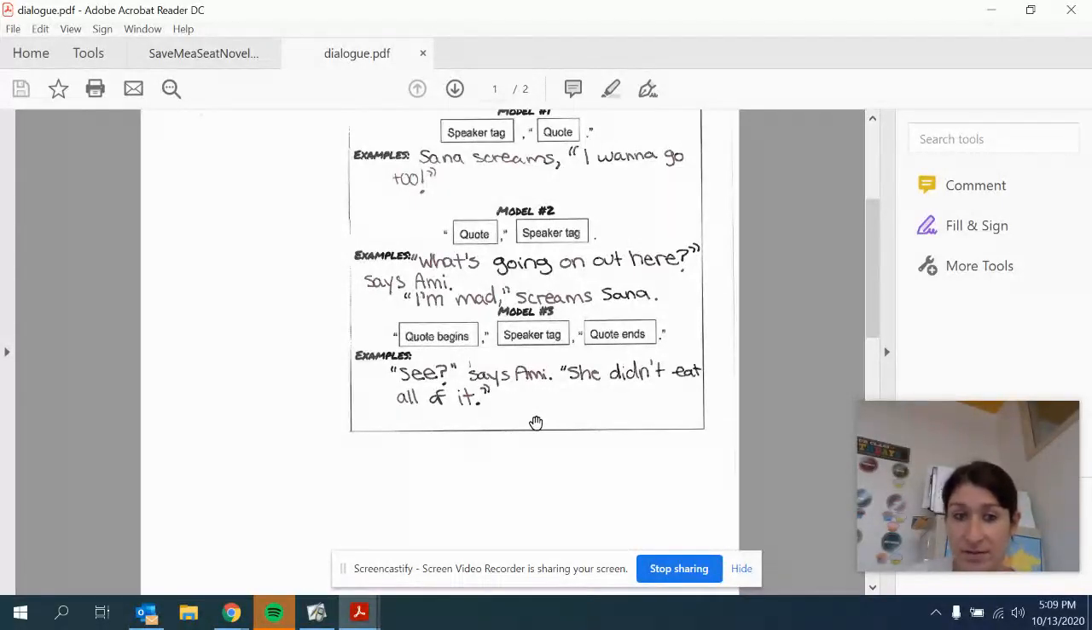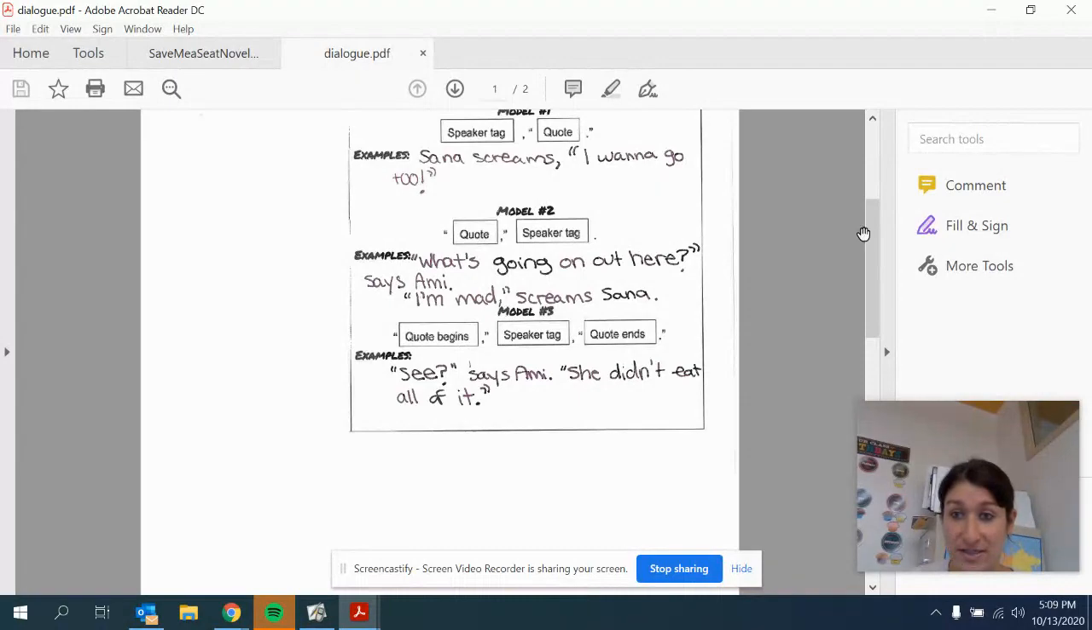What do you notice here? Well, we have our speaker tags. We have our question mark right before our quotation mark. And then we have says Ami. We put a comma here, and then we have to make sure that we capitalize this very big first letter. And then she speaks again. So we put our quotes, our period, and then we end our quotes here.